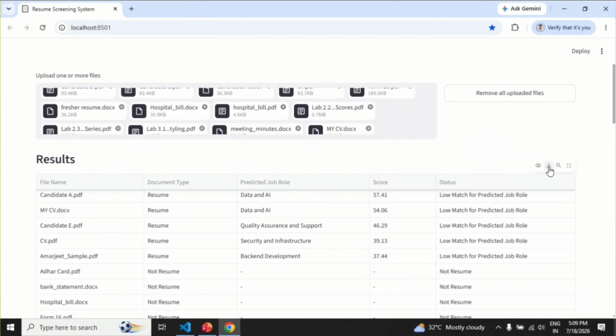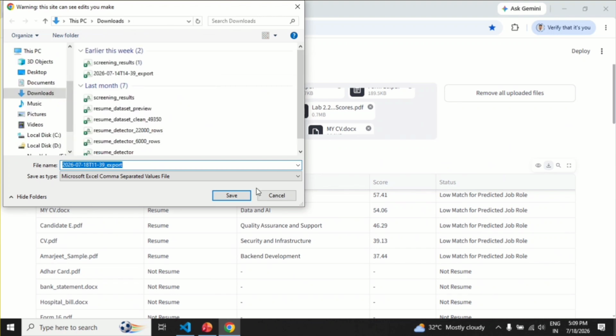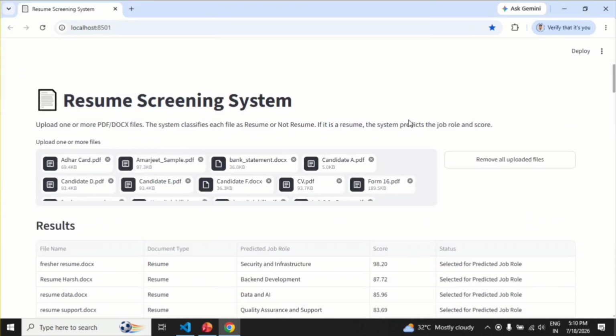From here we can download the results as a CSV file also. From this button we can remove all the files at a time.